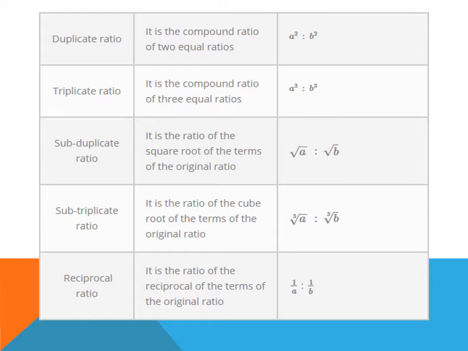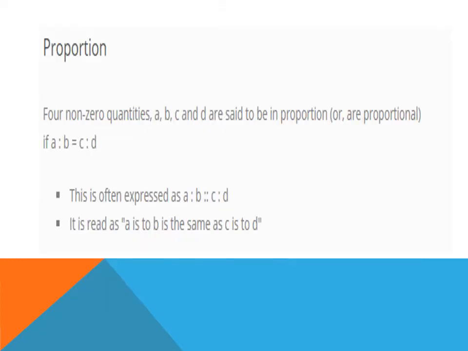Next, reciprocal ratio. Reciprocal ratio is the ratio of reciprocals of the terms of the original ratio. If the original ratio is A is to B, then the reciprocal ratio will be expressed as 1 upon A is to 1 upon B.